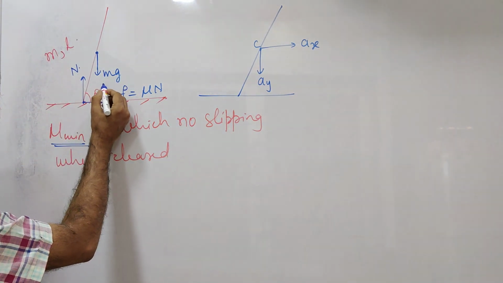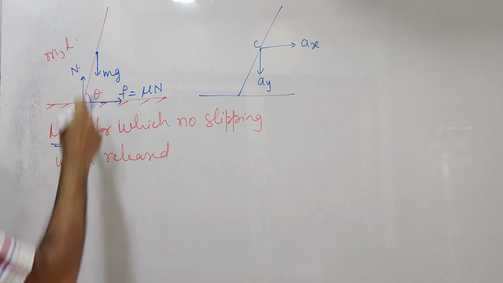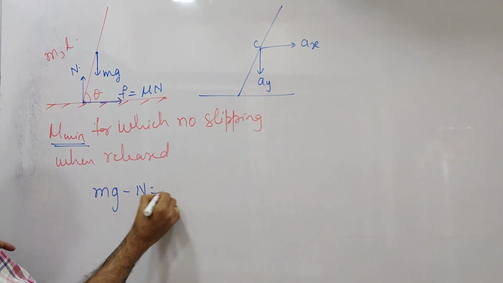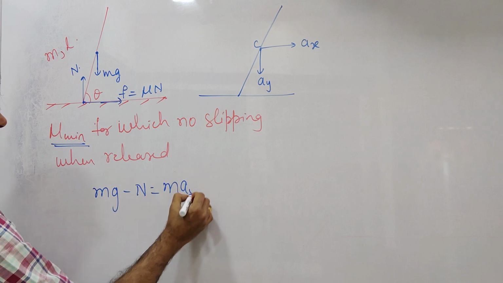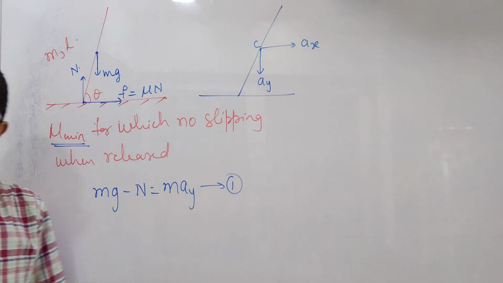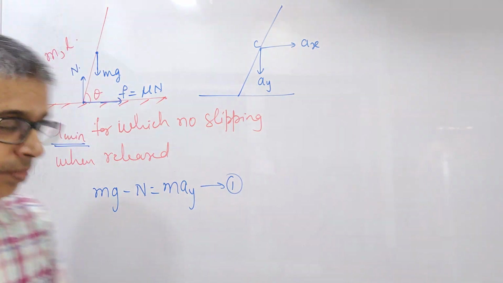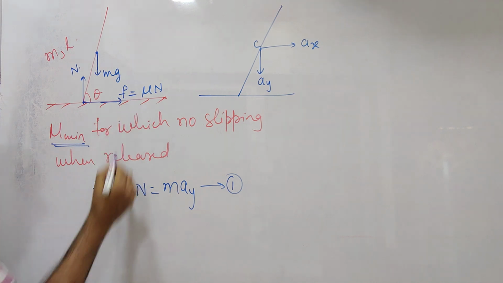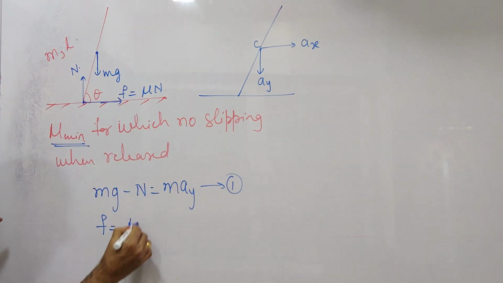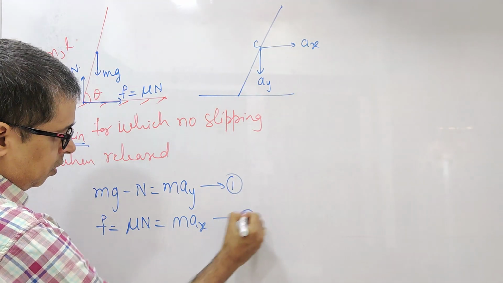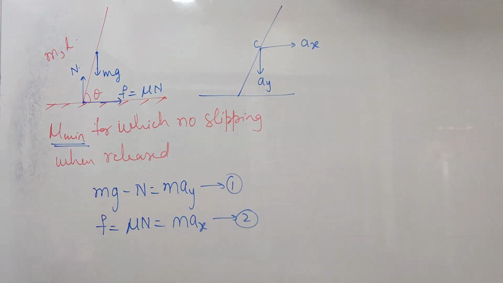So here, the translational dynamic equation in the vertical direction will be mg minus N is equal to m into Ay. First translational dynamic equation. Second translational dynamic equation: friction, which is mu N, is equal to m into Ax. Both the translational dynamic equations I am done with.